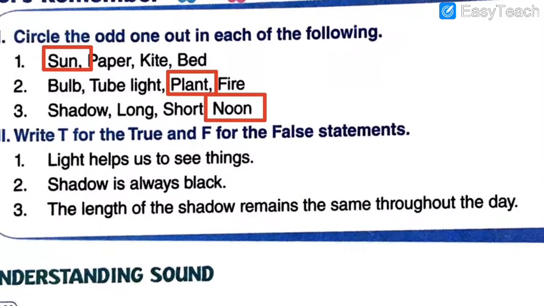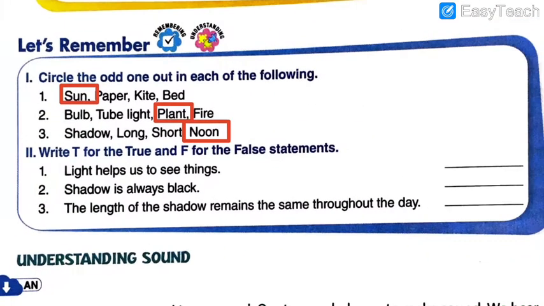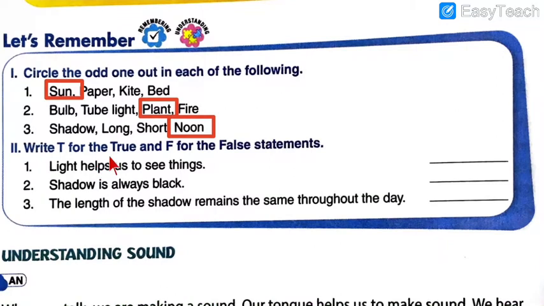Okay, talking about TF, true or false, let us solve it. Write T for the true and F for the false statements. Light helps us to see the things. Boys and girls, light helps us to see the things. Is it true? I'll give you time to think, come on. Only when light is there we are able to see the things. Yes, it is true. It helps us to see the things clearly. So I will write T for true.